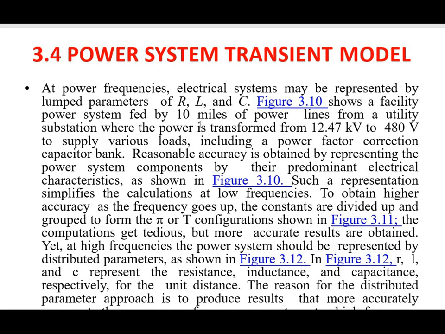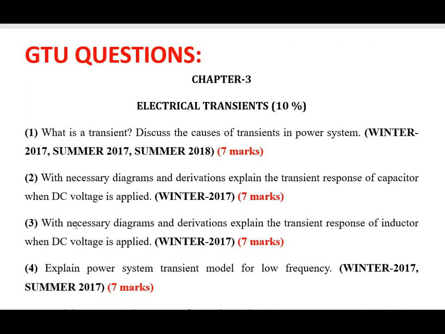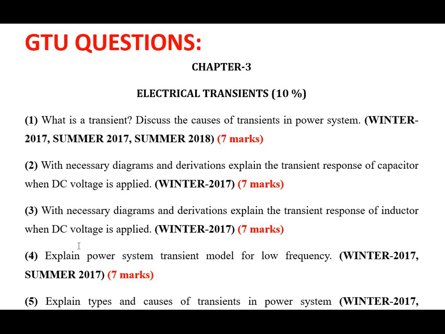Now the next most important topic and GTU question is the power system transient model. So we will see question number 4.